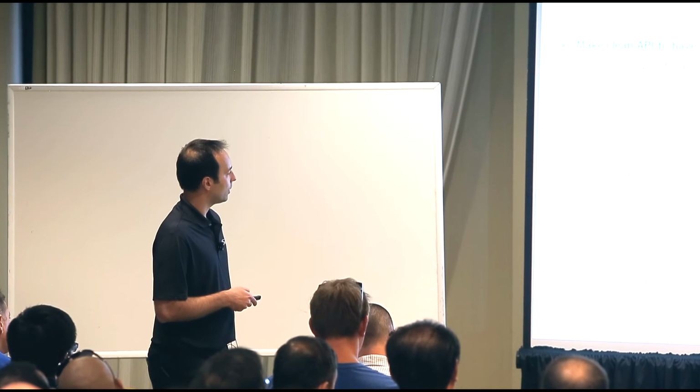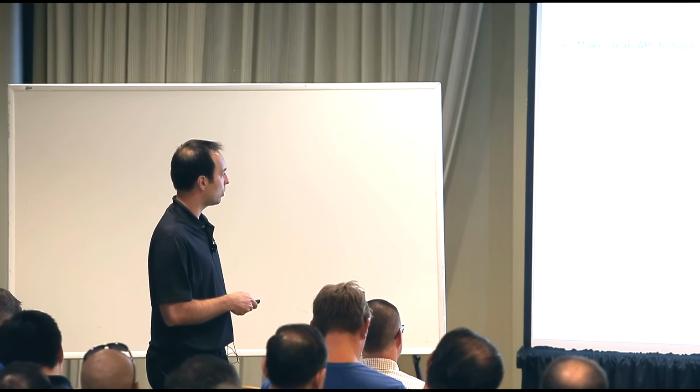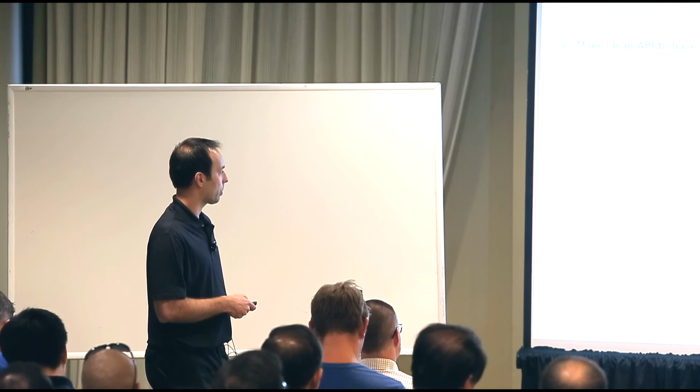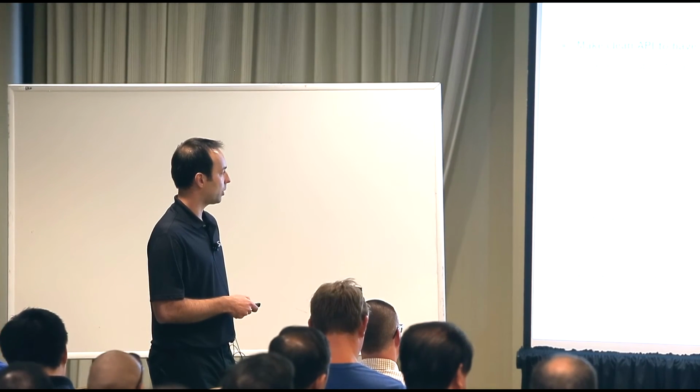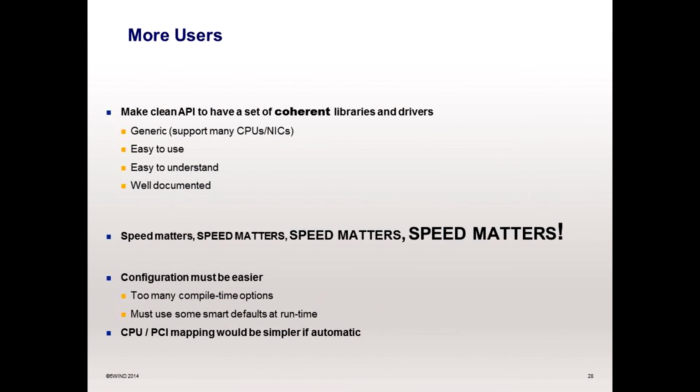And last thing, sometimes users are really disturbed by the configuration, because today we can say configuring a DPDK application is quite complex. Okay, some tracks to improve. First, the compilation options. There are many compilation options.